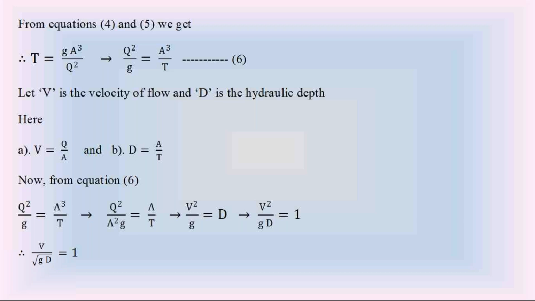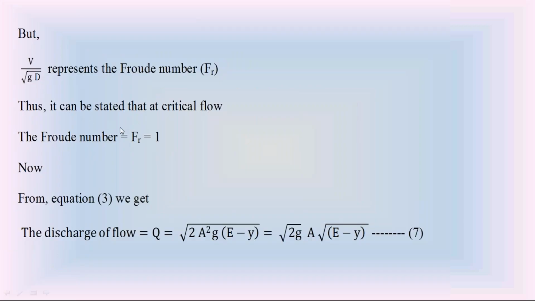So at minimum specific energy, the Froude number V by root ZD is equal to 1. So this is the minimum specific energy discussion. In that, we got the result V by root ZD equal to 1. We use V by root ZD as the Froude number Fr. So at minimum specific energy, the Froude number is equal to 1.